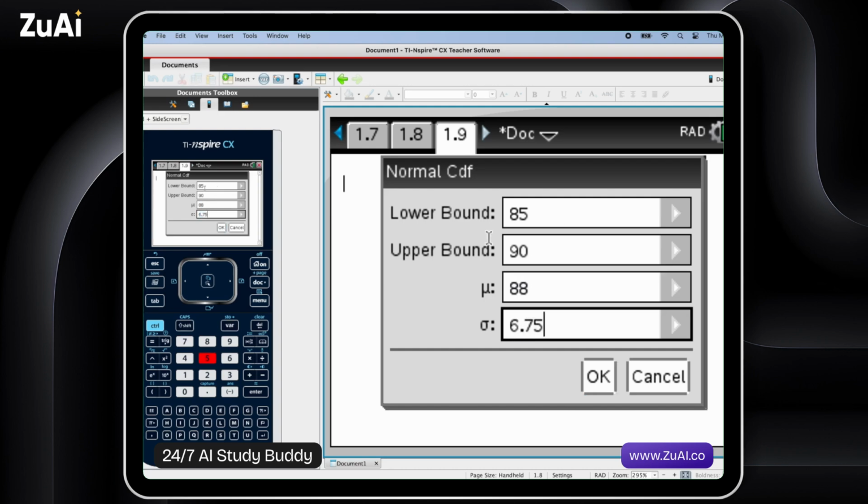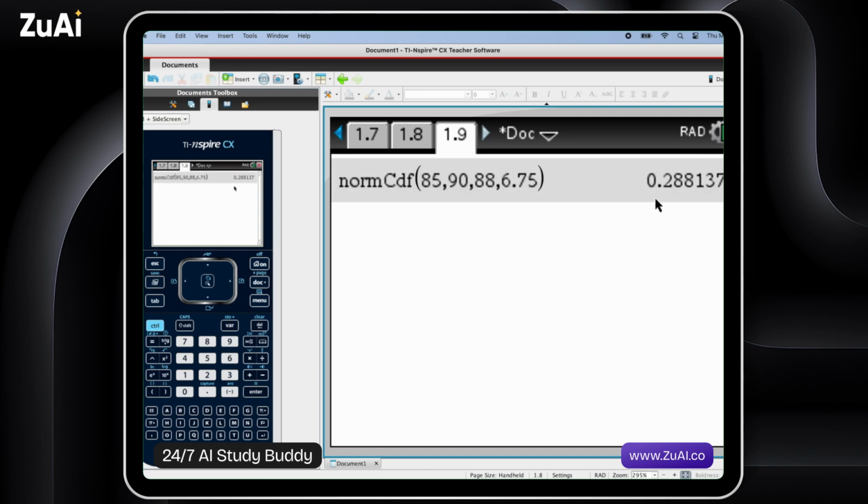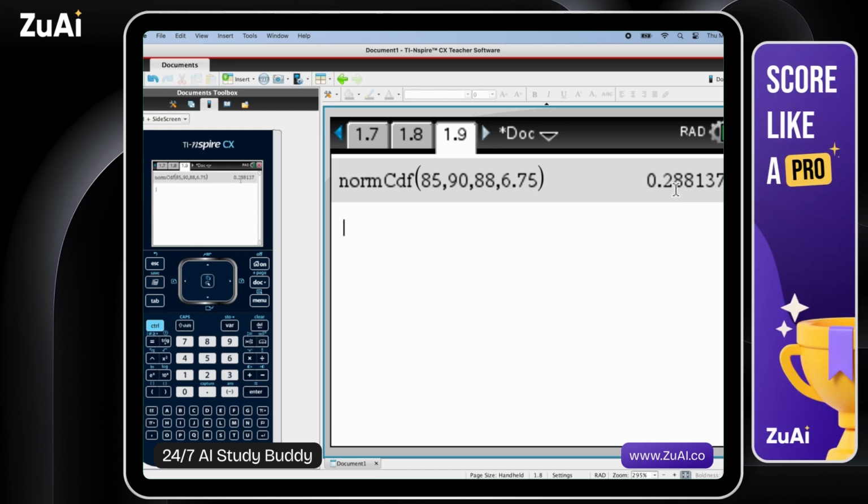And so we're asking, what is the percentage of movies that fall within this range of 85 and 90? Since it's continuous data, minutes, we don't need to put 84 or 91 for this. We just put the bounds themselves. Alright, and we have 0.288 or 28.8%. So let's go back to the document and work with that.